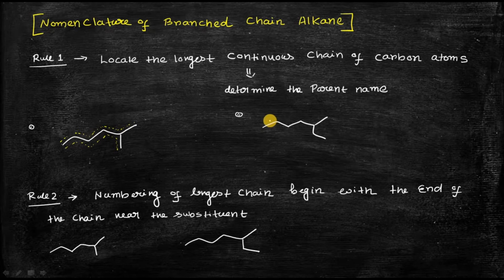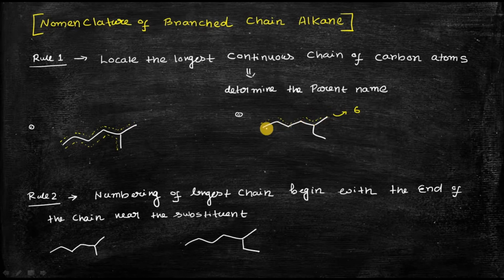Now take the example of this molecule. What will be the longest continuous chain? If you choose like this, this is a long continuous chain. How many carbons will you encounter? 1 2 3 4 5 6. So by choosing this you will get 6 carbon atoms.